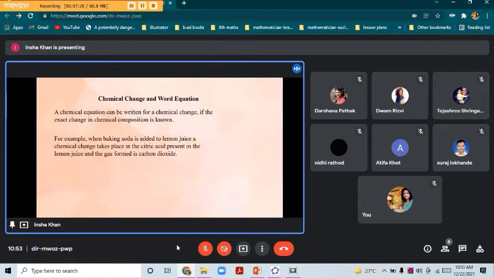Now, for example, the experiment. When baking soda was added to lemon juice, a chemical change takes place in the citric acid present in the lemon juice, and the gas formed is carbon dioxide. So the lemon contains citric acid. For this experiment, you can also use vinegar. It consists of acetic acid. So here we took lemon, citric acid. Now how will we write the equation?